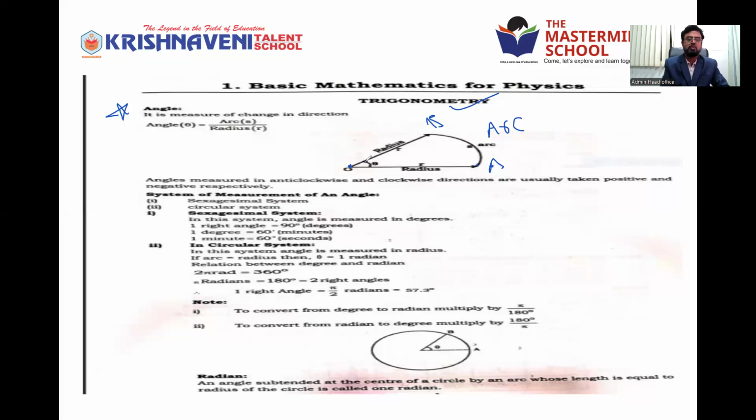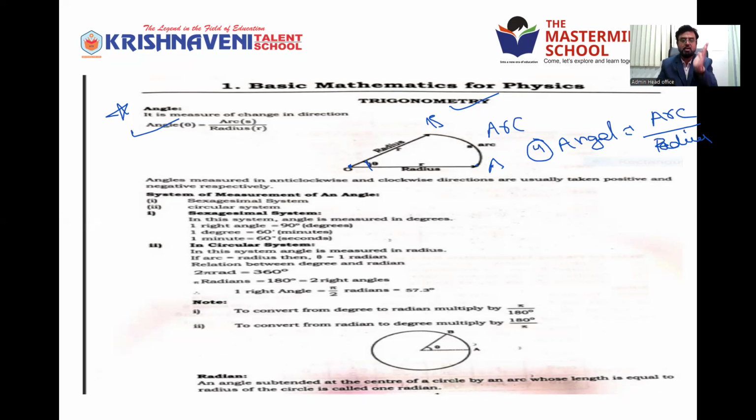This is where the radius and arc meet at one point, that is called angle. Angle is nothing but arc by radius. Very important point to write down. Under trigonometry, angle is equal to arc, that is the distance covered, by radius.